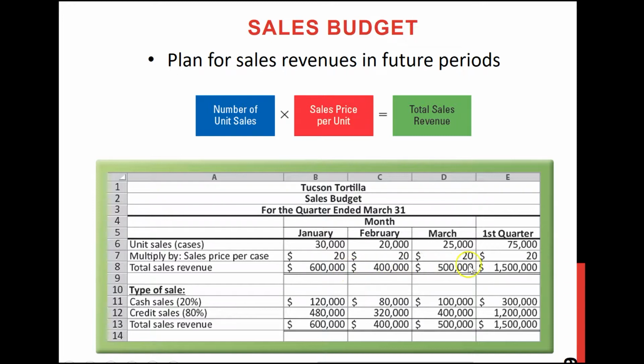If you add these three, you will also get 1,500,000. So the best way is to do both. Check it vertically, also check it horizontally. The same thing here. Here we just split it up into two parts, cash and credit sales. So you could add these two, you will get the same number, 1.5 million. This is our vertical addition. We will also do the horizontal addition, just to double check that your grand total is correct.